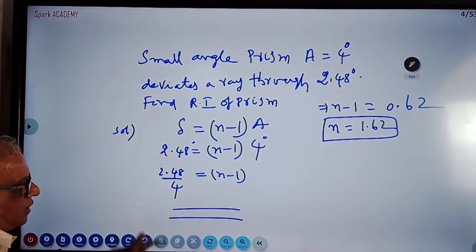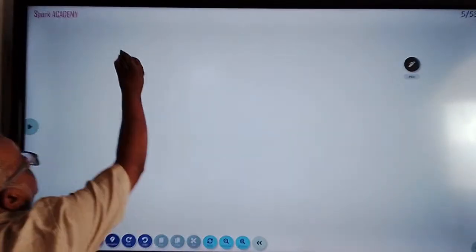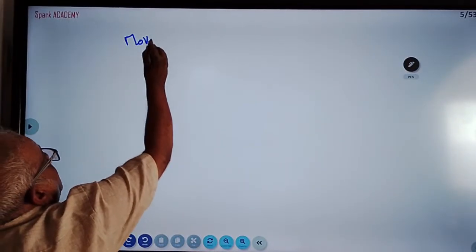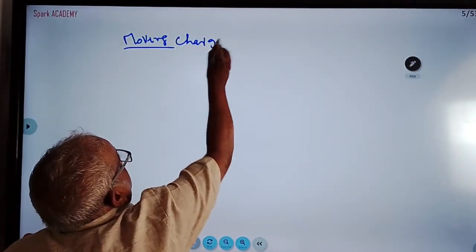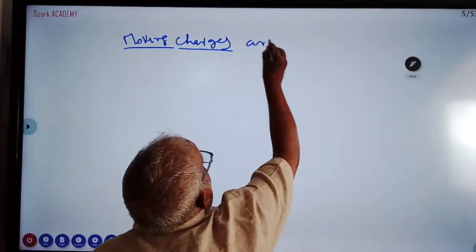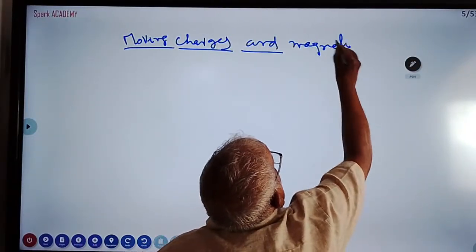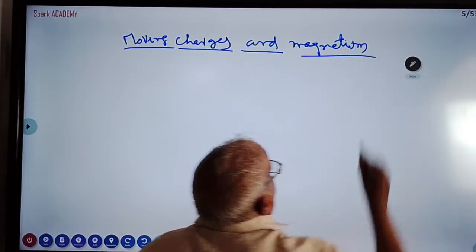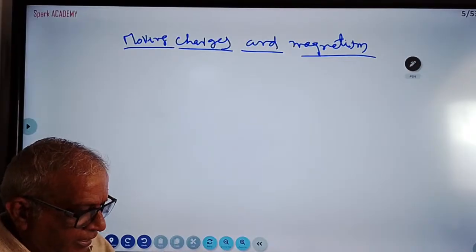Now I am going to the next chapter: moving charges and magnetism. So what are the questions in moving charges and magnetism that we have?